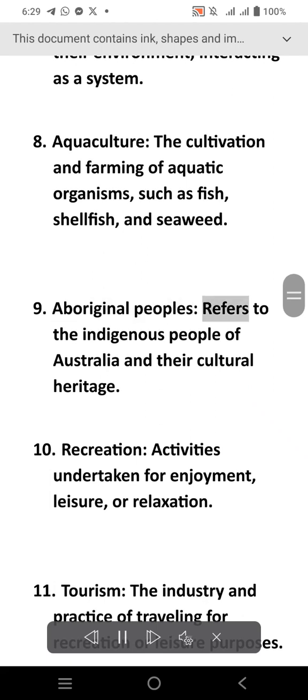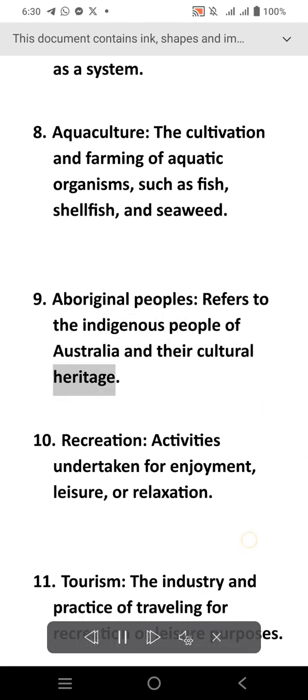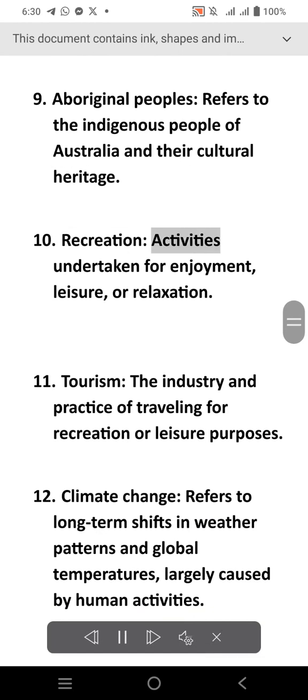Aboriginal peoples, refers to the indigenous people of Australia and their cultural heritage. Recreation, activities undertaken for enjoyment, leisure, or relaxation. Tourism, the industry and practice of traveling for recreation or leisure purposes.